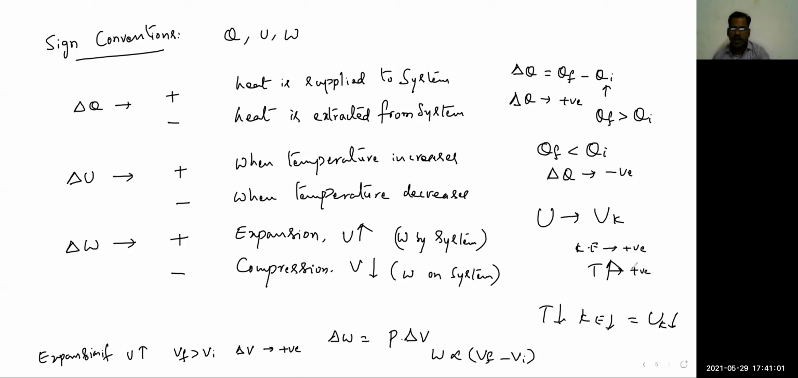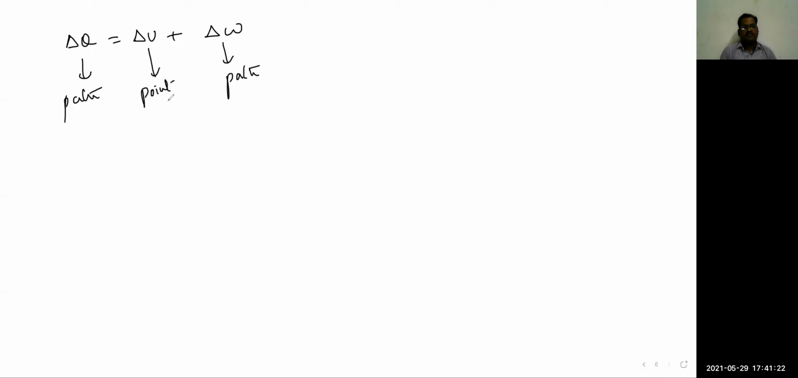But here one point I want to conclude is, finally, the first law of thermodynamics statement: delta Q is equal to delta U plus delta W. Delta Q is a path function. Delta W is also a path function. This is just a point function or state variable we can take, depending upon the state of the system.